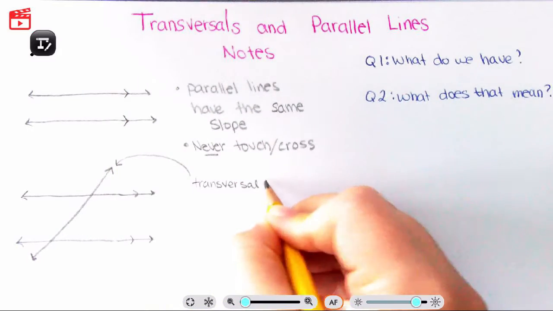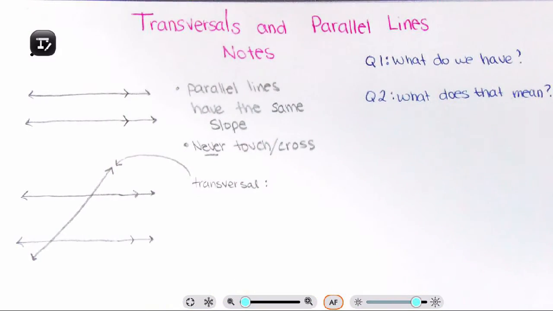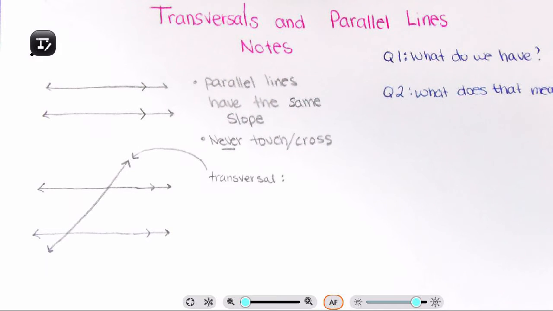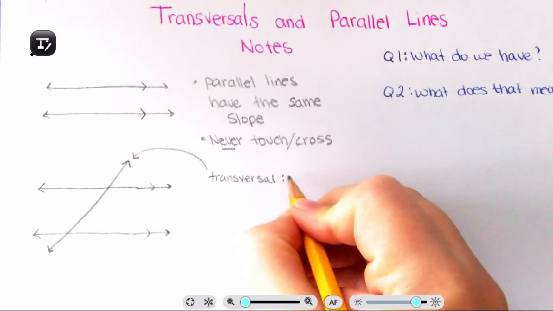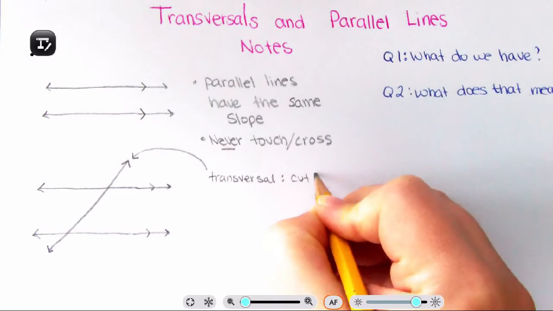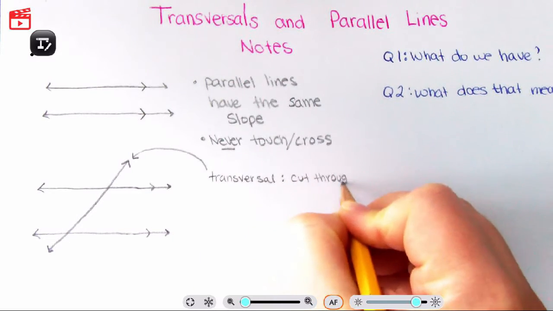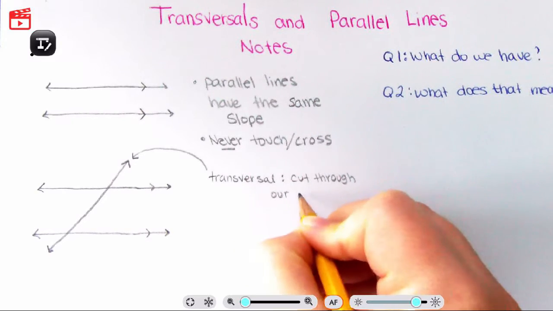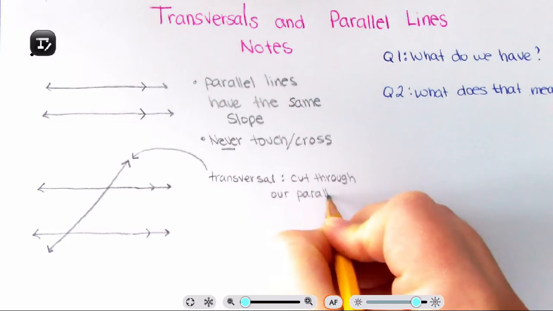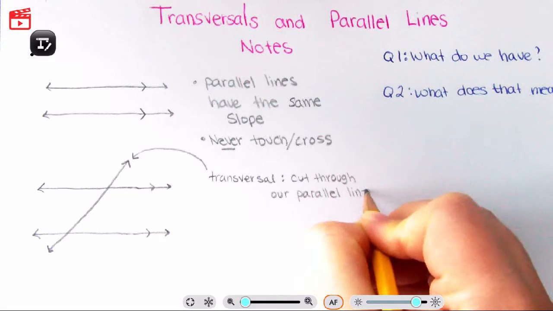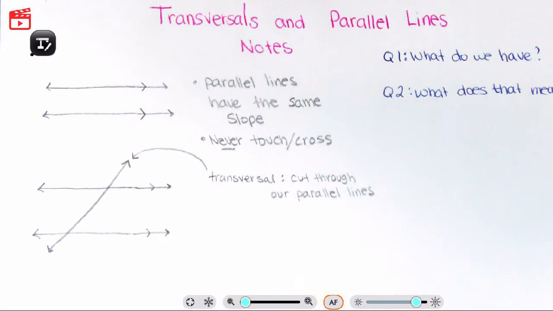A transversal just cuts these parallel lines at one particular angle. The angle doesn't move, doesn't change. So the transversal cuts through our parallel lines. We have a set of parallel lines cut by a transversal.